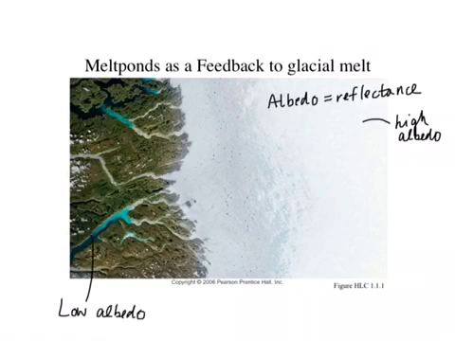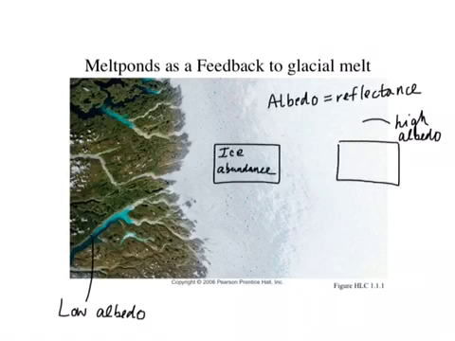So let's consider the type of feedback that these melt ponds might be involved in. So I'm going to draw 3 boxes here, one of which is global ice abundance. The other of which is the albedo of the globe, so this is like an average albedo.